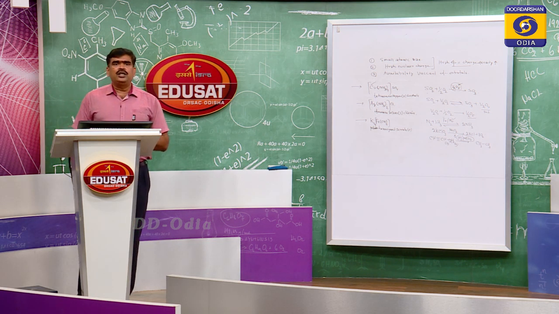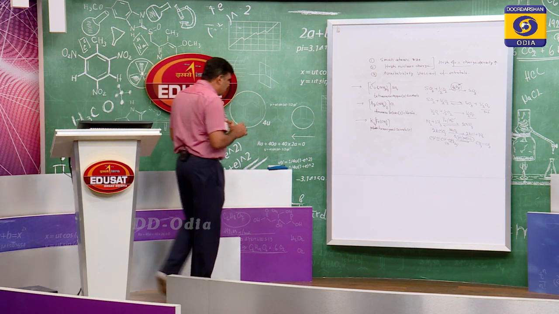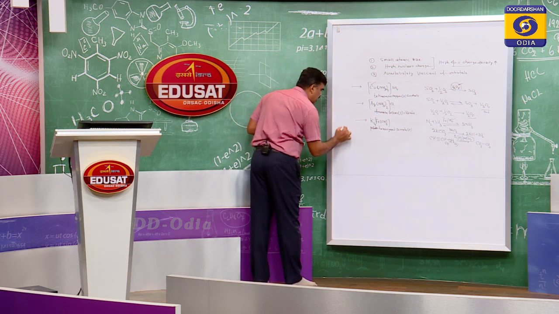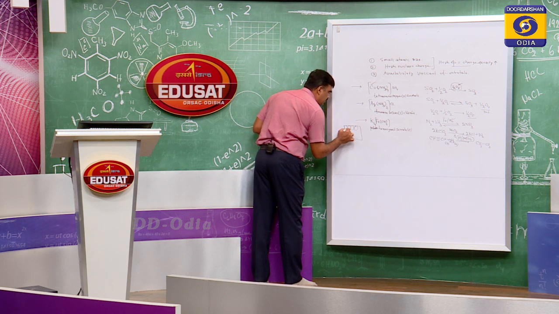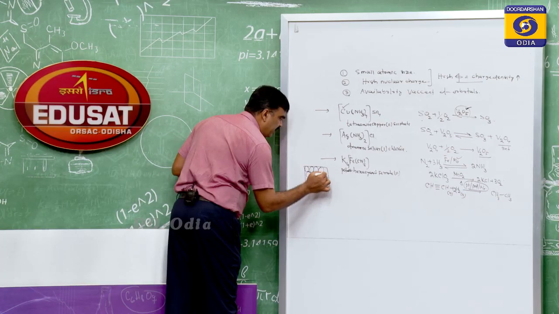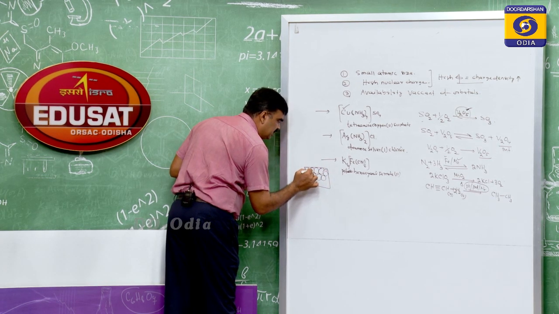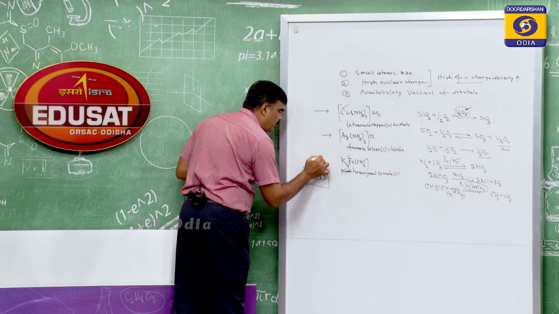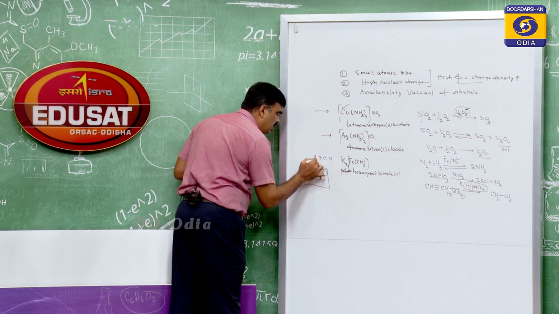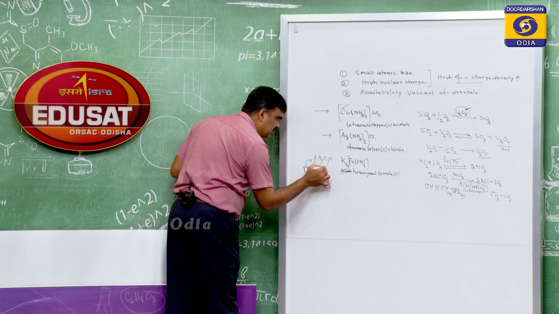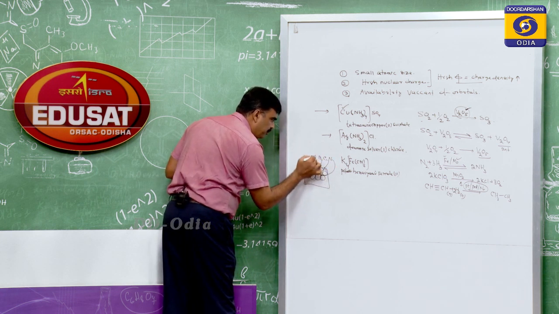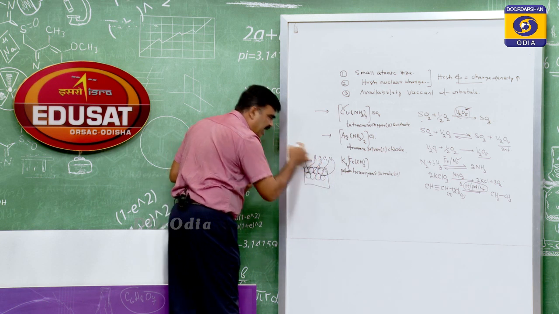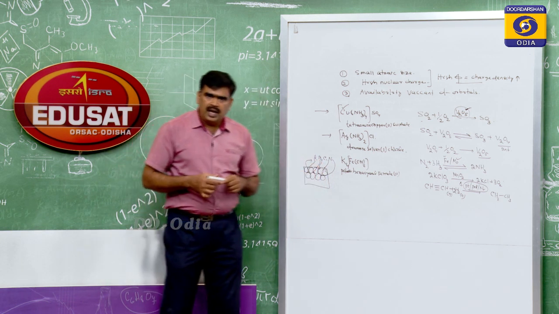Next is your interstitial compound. Interstitial compound means you see in the transition metal crystals, there are many voids, many empty spaces present, interstitial sites in their packing. In these interstitial sites, the small atoms like hydrogen, boron, carbon, nitrogen are trapped. They are permanently trapped inside and they cannot go outside.